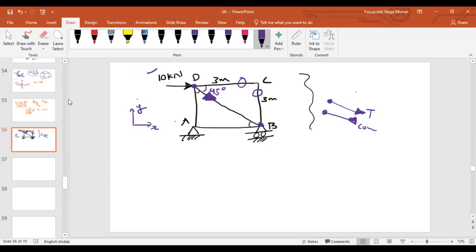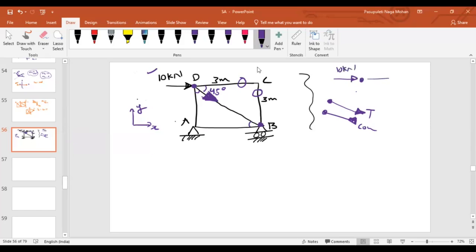So imagine if you resolve it along the horizontal direction, what do you think? Will it be in the same direction as the 10 kilonewton or in the opposite direction? If I represent an arrow like this and resolve along the X direction, what will be the direction of the component? Along the 10 kilonewton or opposite to the 10 kilonewton? Opposite.